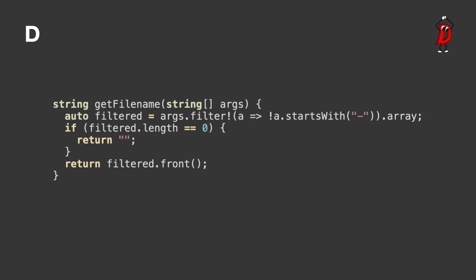This is pretty much identical to the Haxe version. The exclamation mark is how D does template instantiations. The predicate function parser filters template is compiled efficiently rather than passed at runtime like a Clojure. That said, it might actually be a closure. I'm not an expert on the semantics here.